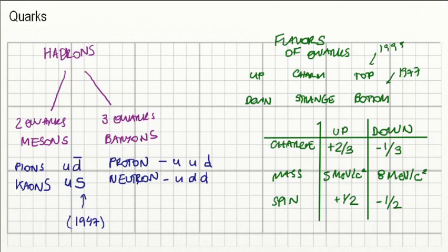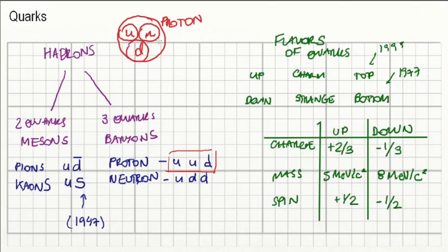So let's take as an example our proton. Let's assume that this is our guy. Protons are composed of 2 up quarks and 1 down quark. So up, up, and down. To check the properties of the proton itself, we will have to add the properties of the quarks that compose it. So the charge of 1 up quark is plus 2/3. So each of those ups, they will add 2/3 to the charge.